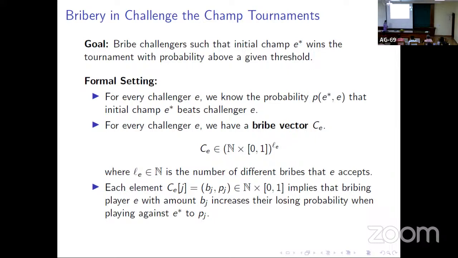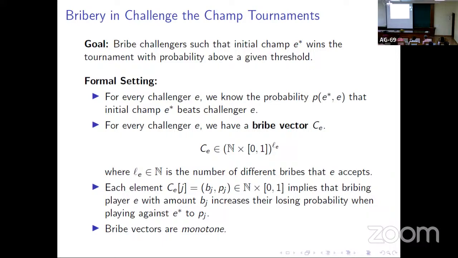Note that any player can only underperform, right? If he takes a bribe, he cannot perform better. So this tuple represents the bribe that he is taking and the probability with which he loses. Initially, if he is losing with probability say 0.6, now he will lose with probability 0.7 or something like this, more probability. And we can assume that the bribe vectors are monotone because this makes sense. If I am offering you 100 euro and if I am offering you 200 euro, then obviously it makes sense that you will perform worse if I offer you more bribe. So we assume that bribe vectors are monotone.